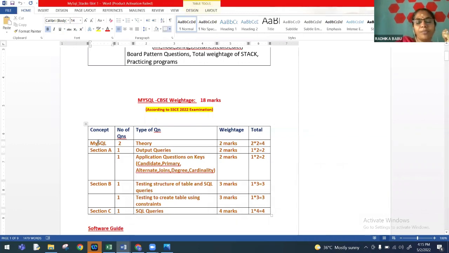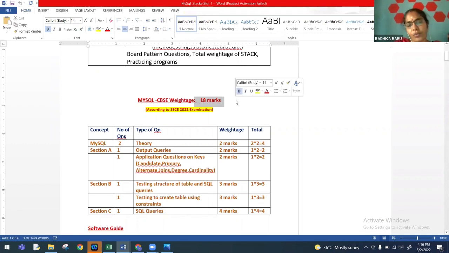Now here, the concept MySQL paper pattern will have 2 mark questions. Section A is a 2 mark question. Section B is a 3 mark question. And section C will be a 4 mark question. So the pattern of the question paper of the year 2022 will have 3 sections, A, B, and C. Section A will be a 2 mark question, B is going to be a 3 mark question, and section C will have 4 marks in it. MySQL, which we are going to discuss today, contributes 18 marks in the total weightage of the question paper, which is out of 35.